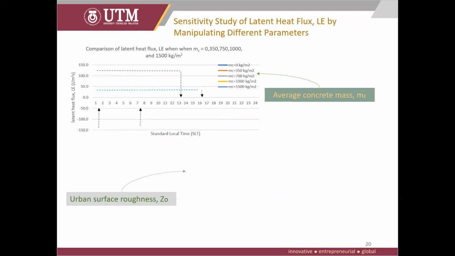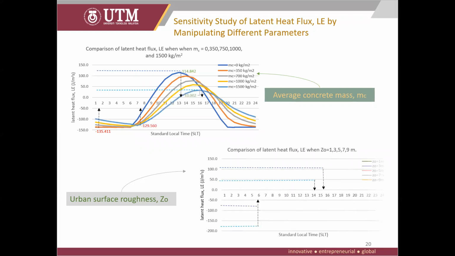Next is the sensitivity study of latent heat flux by manipulating different parameters. So, as seen in the graph, when concrete mass increases, the latent heat flux profile tends to be more flattened, with a lag occurring later in time. Next, for urban surface roughness, the latent heat flux is the least when average building height is the highest. The lag also decreases slightly with increasing building height.